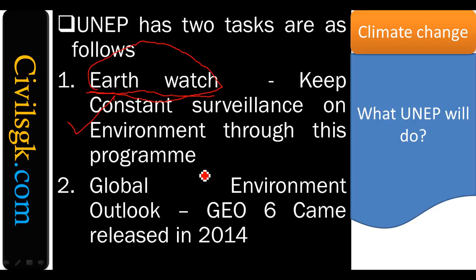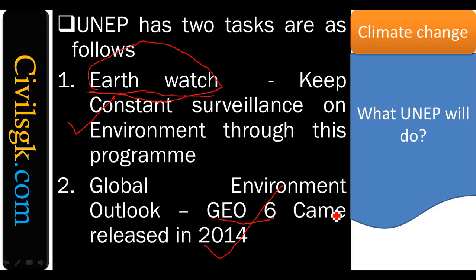Global Environment Outlook. You understand? After watching the earth, they will release a book on what they observed this year. That book is called Geo 6, which has already been released in 2014. Very, very important: Geo 6 is a book released by UNEP, not the United Nations. Make it very, very clear.